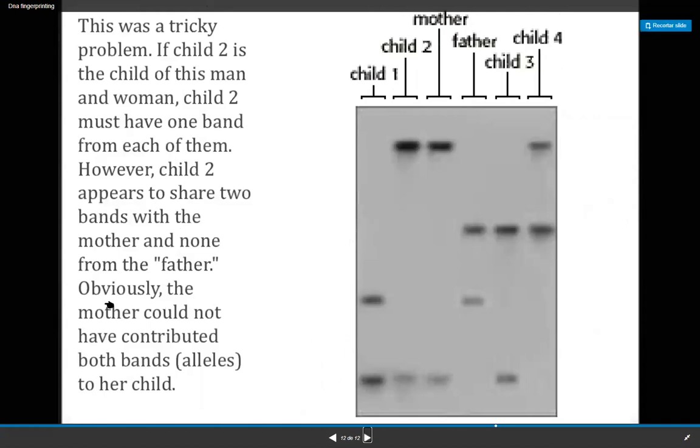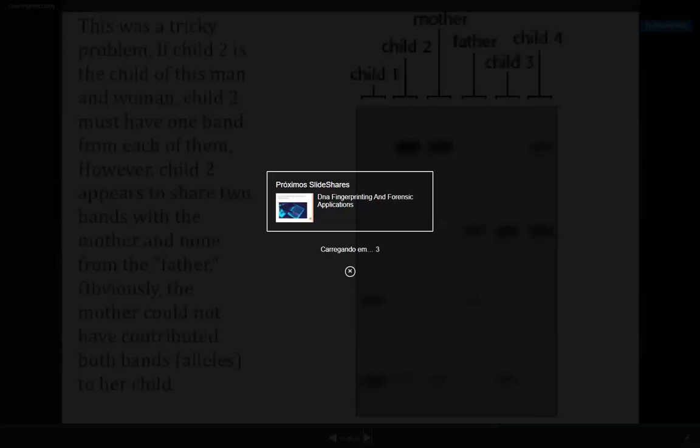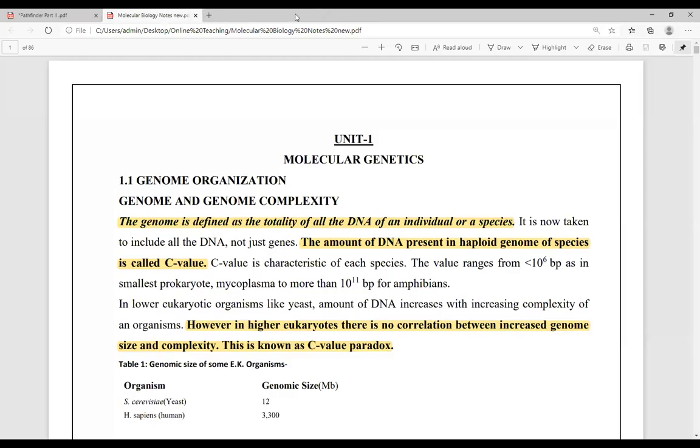That was tricky. Obviously, the mother could not be the source, as child second appears to share two bands with the mother and none from the father. Obviously, the mother could not have contributed both the alleles to the child. Such types of questions will be asked, so please do try to answer these questions.